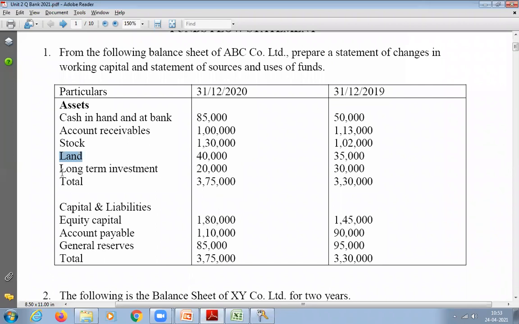Now look at the long-term investment. It is decreasing. That means they have sold some of the investment. When you are selling, is it a source of fund or uses of fund?